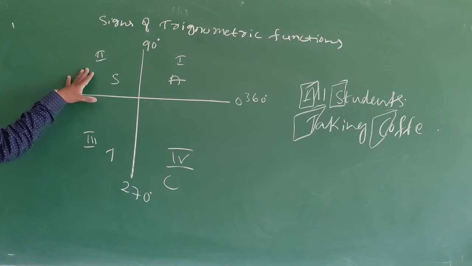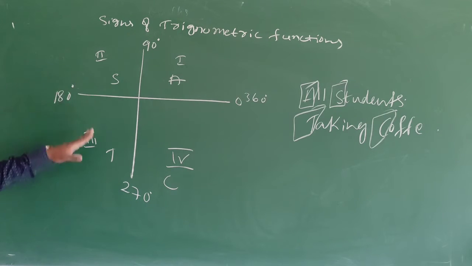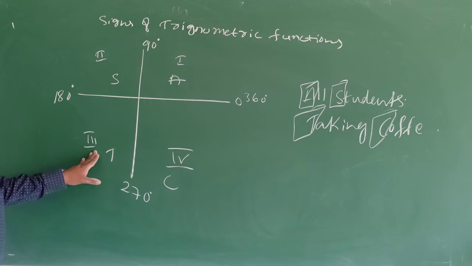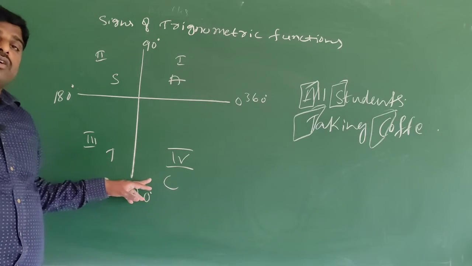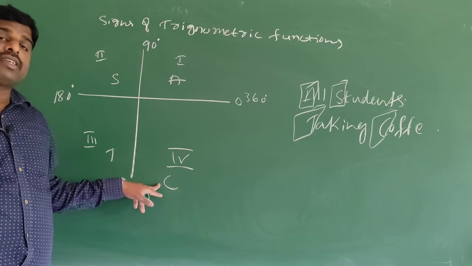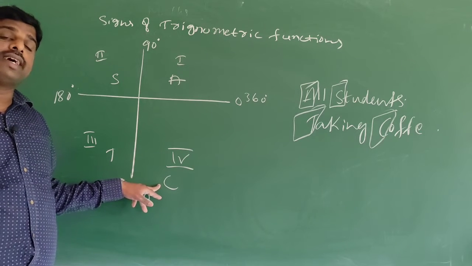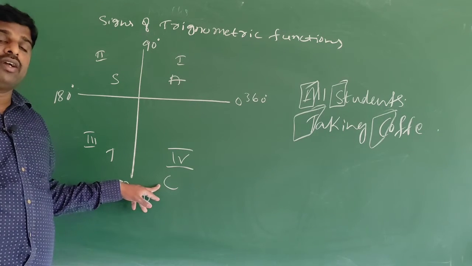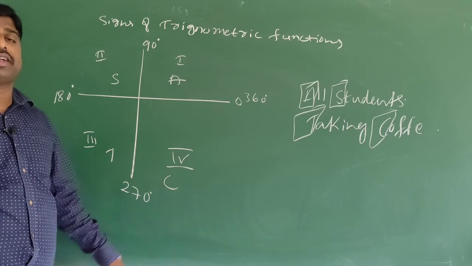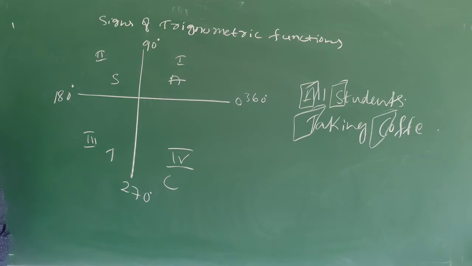Come to the second quadrant. What about sine? Positive. Cosecant? Positive. Cos? Negative. Secant? Negative. Tan? Negative. Cot? Negative. Come to the third quadrant. Tan is positive, cot is positive. Sine is negative, cosecant is negative, cos is negative, secant is negative. Come to the fourth quadrant. Cos is positive, secant is positive, so sine is negative, cosecant is negative, tan is negative, cot is negative. This is the signs of trigonometric functions. Next, we will move on.